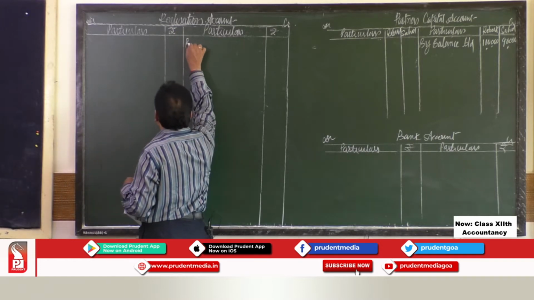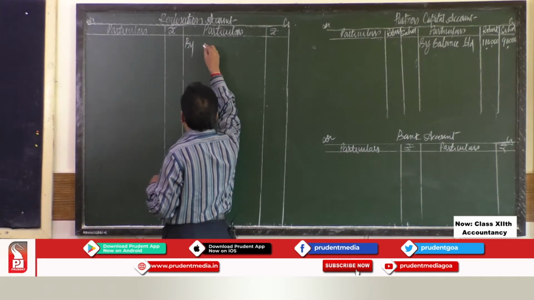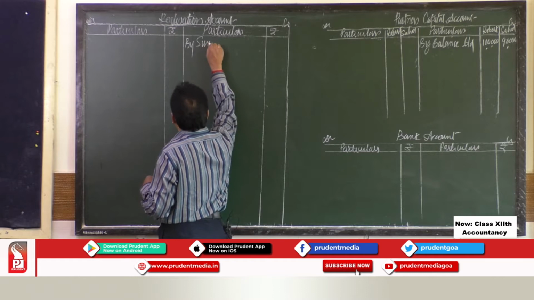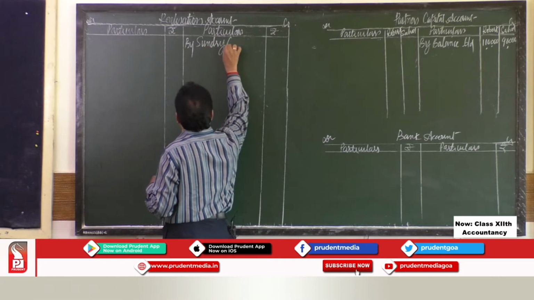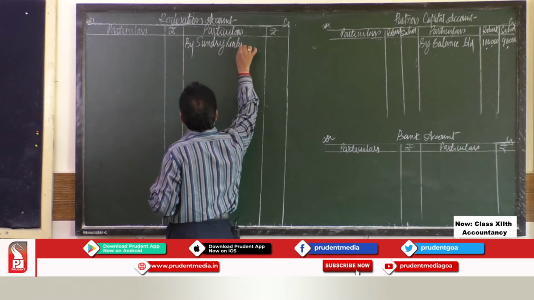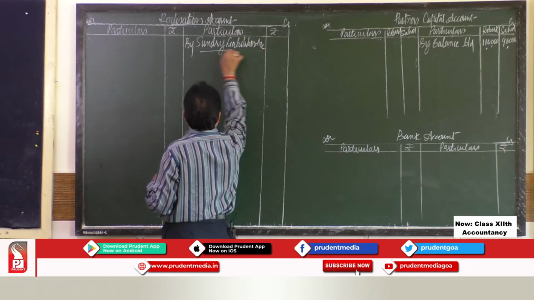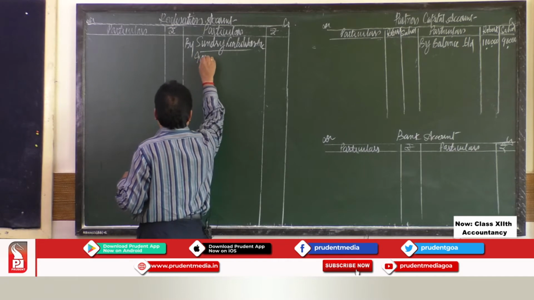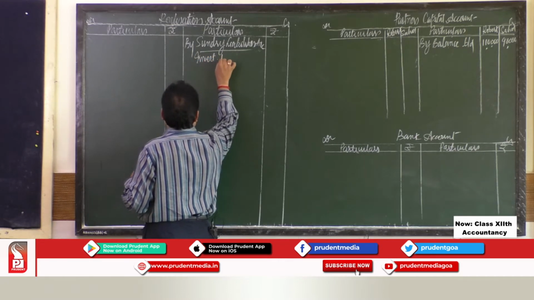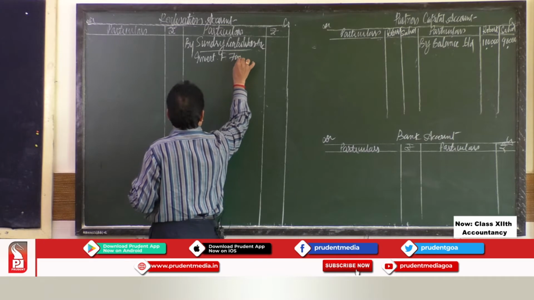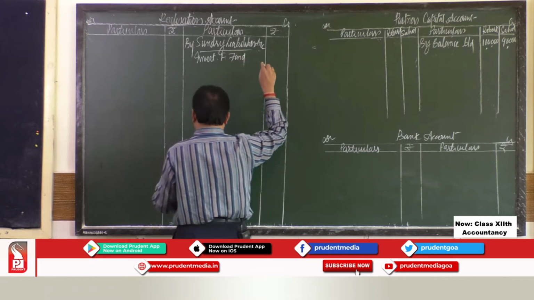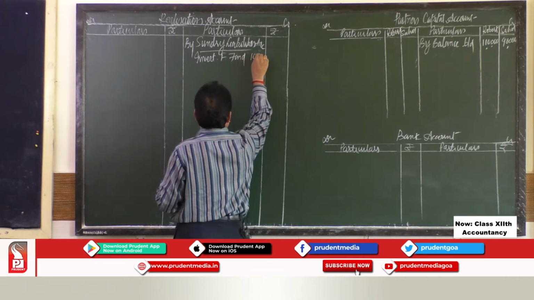So all those funds you have to transfer here by sundry liabilities account, under this investment fluctuation fund is rupees 10,000.